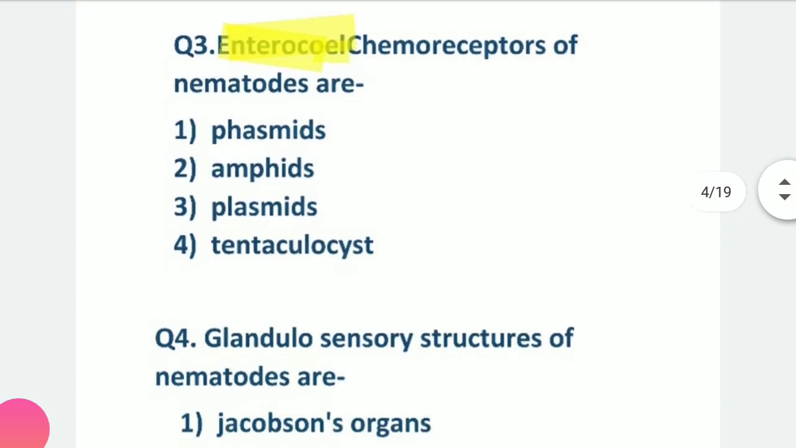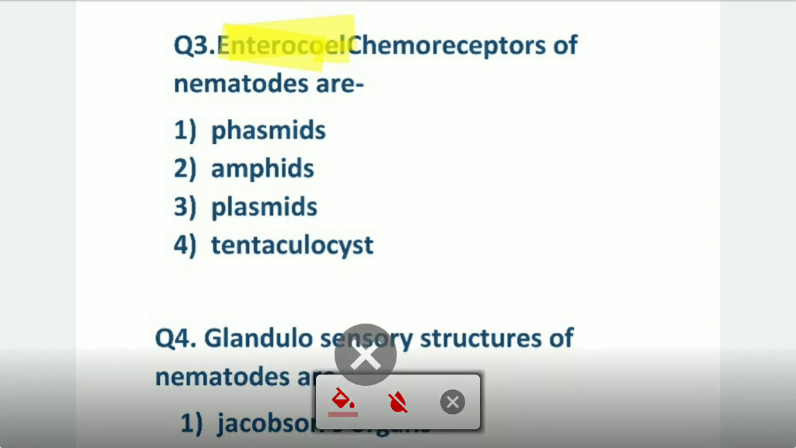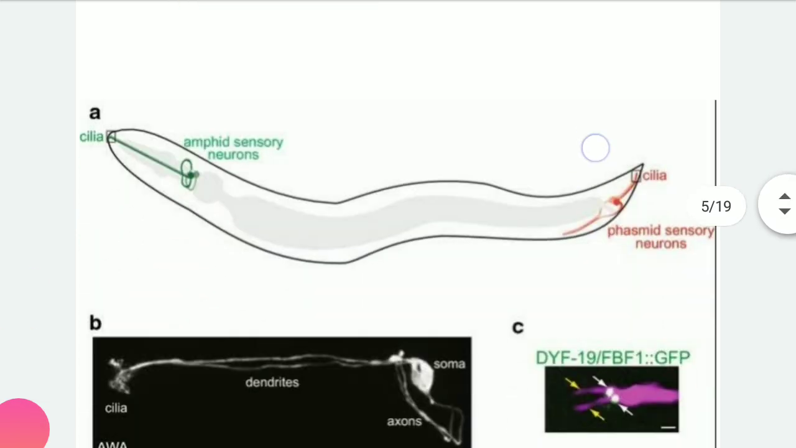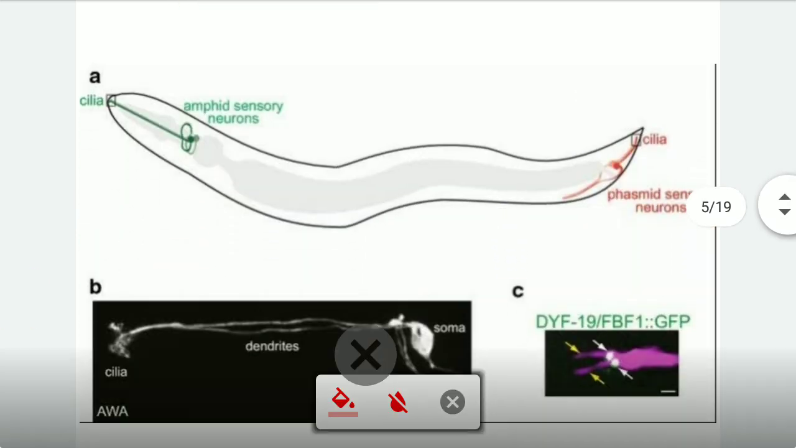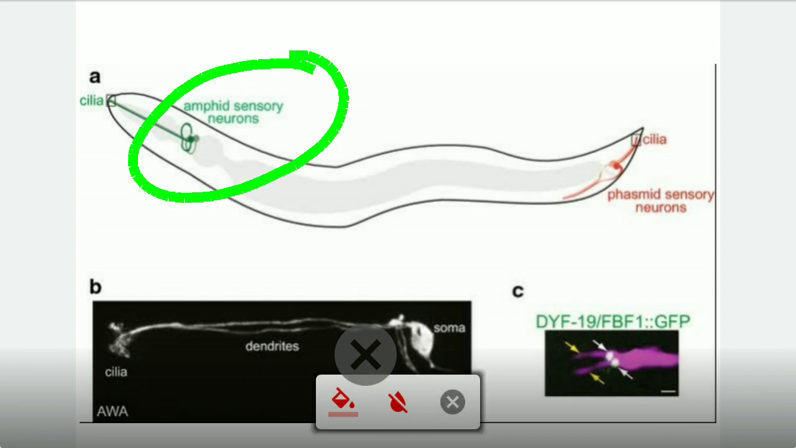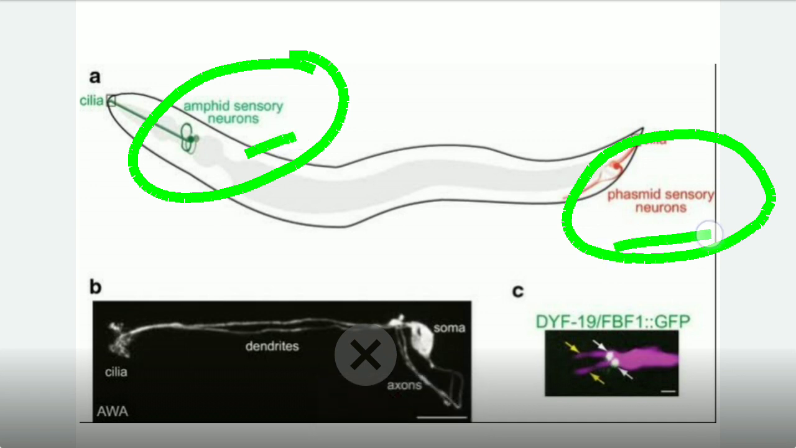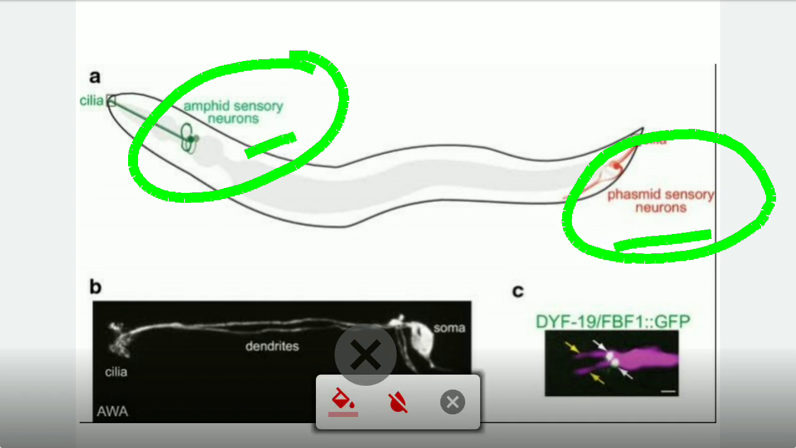Now coming to the next question, question number 3: the chemoreceptors of nematodes are. You all know, we have studied that previously. This is the diagram of the nematode. Nematodes have amphid sensory neurons, or we can say phasmid sensory neurons. You have to learn this too, a very important part. In the sense organs, they have two sense organs. These are actually the sensory cells which are present in their body.